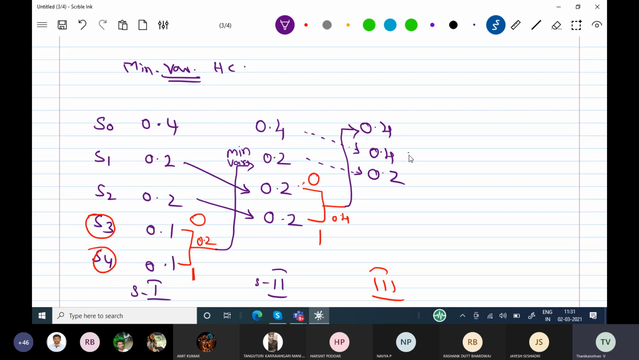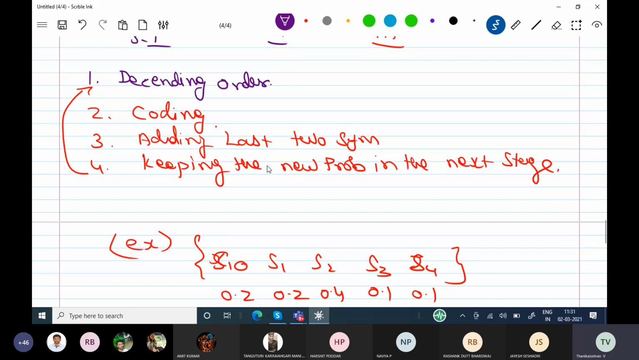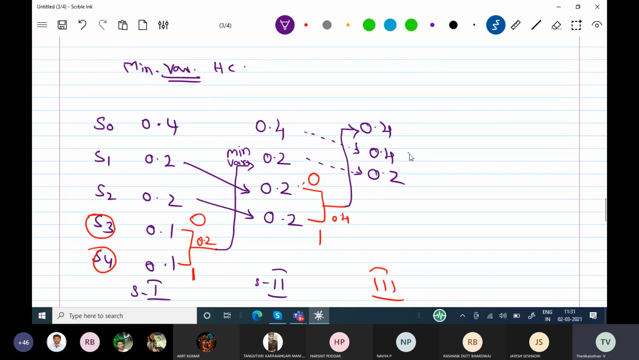Now I am ensuring that all the probabilities are in descending order. Combine, code. Combine and then code 0, 1. Add it. The answer is 0.6, so 0.6 will be above, because we have to maintain the descending order. 0.6, 0.4. You have to combine the last two and code them 0, 1 like this.